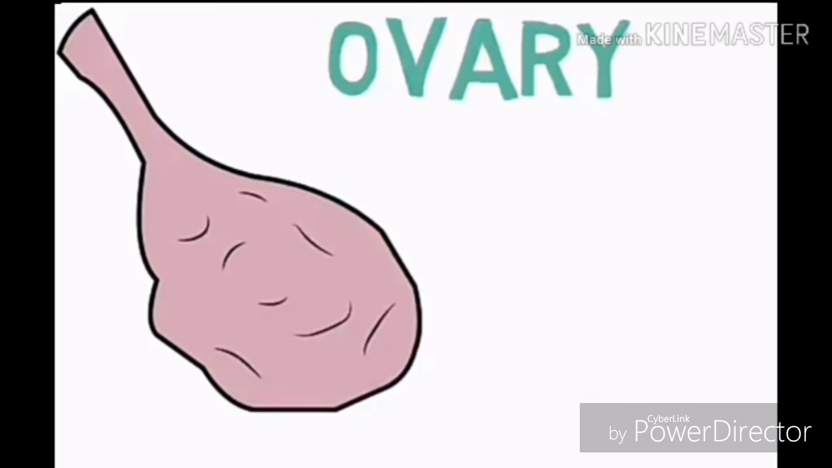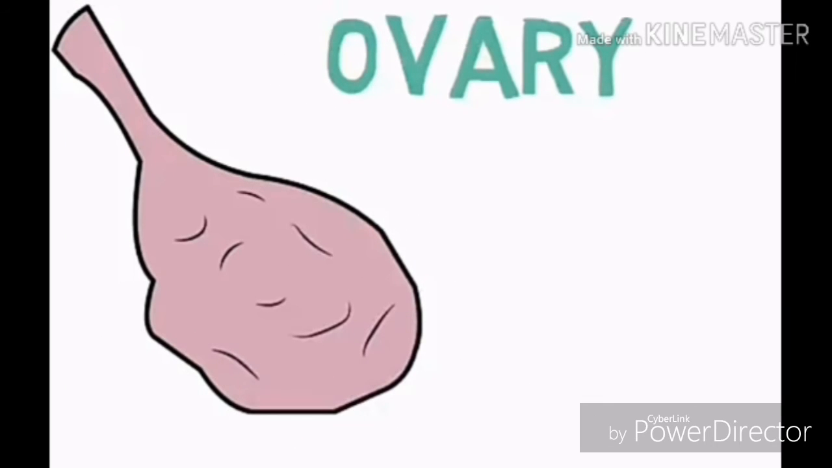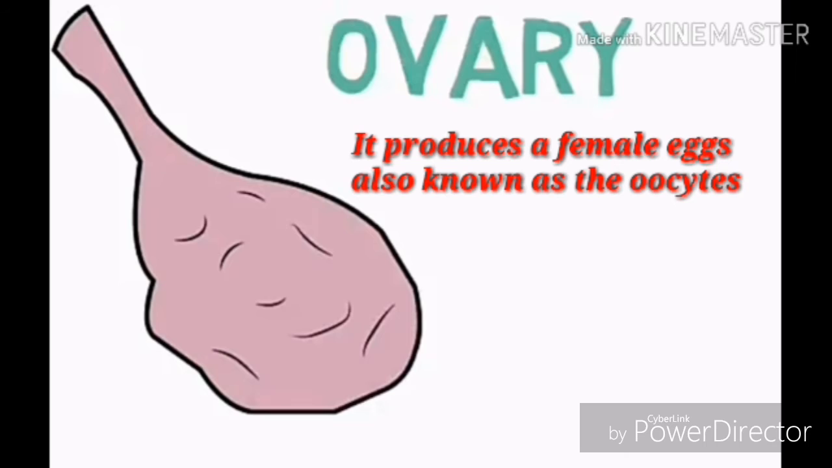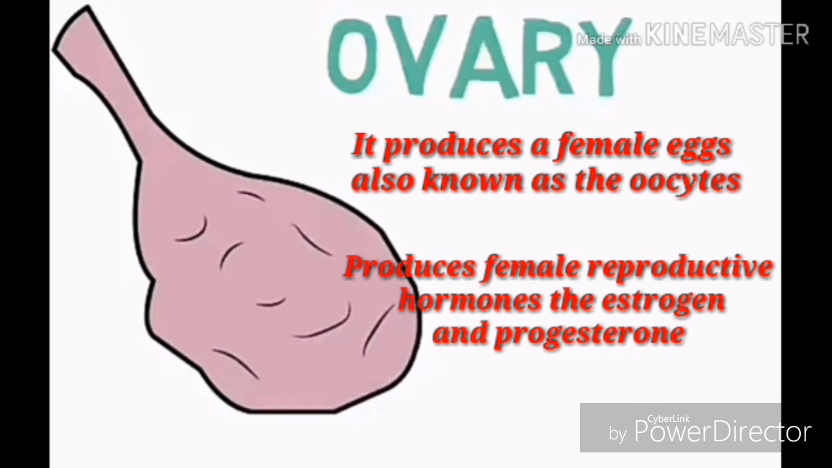The ovary is the main reproductive organ which is 4 by 3 by 2 cm in dimension. The ovary has two main functions. First, it produces the female egg, also known as the oocyte. Second, it also produces the female reproductive hormones, estrogen and progesterone.